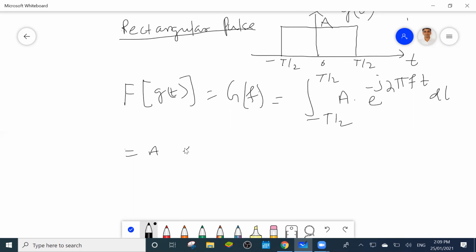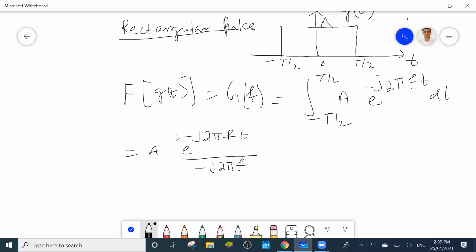So e to the power j theta means e to the power j theta by minus j 2 pi f, because this is integration with respect to t.